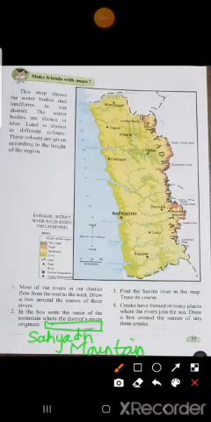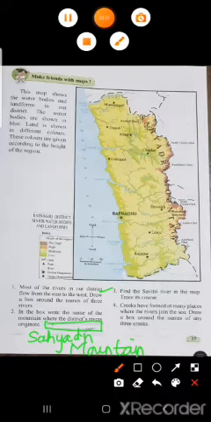Okay, see the third one: find the Savitri river in the map and trace its course. So you have to find where the Savitri river is, and you have to trace its route. So let us find where the Savitri river is.